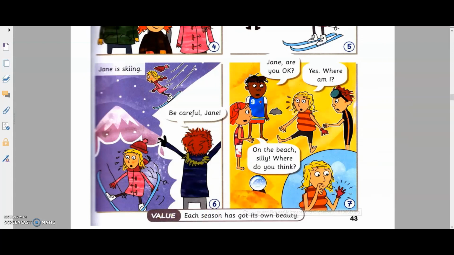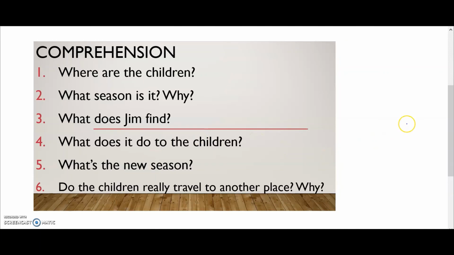Remember to answer these 6 questions in your book.